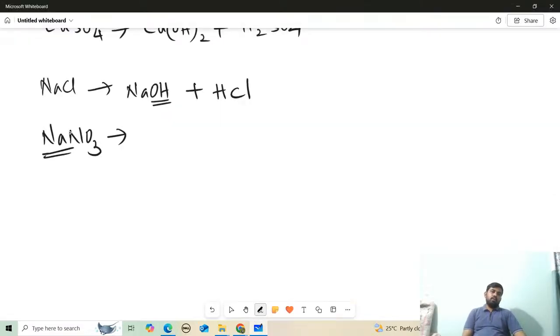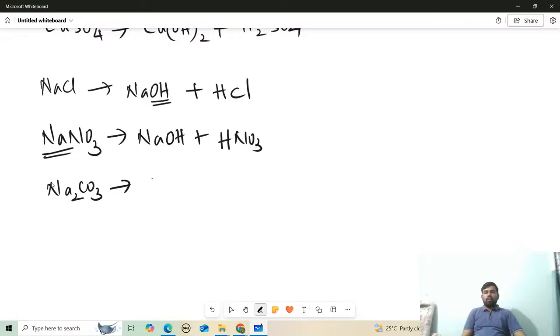Again, you see the metal part is Na. I am adding NaOH. Then we have nitrate. Nitrate valence is -1, charge is -1, so I am adding only one hydrogen. Similarly, next we have sodium carbonate, Na2CO3. Here sodium valency is one, so I'm adding one OH, and we have carbonate. Carbonate valence is 2, right? That's why I'm adding 2 hydrogen.